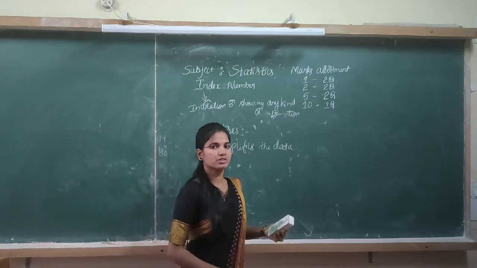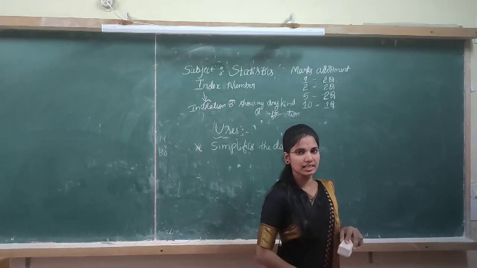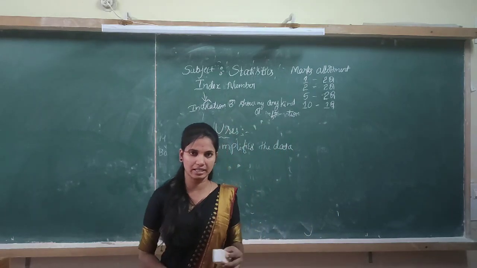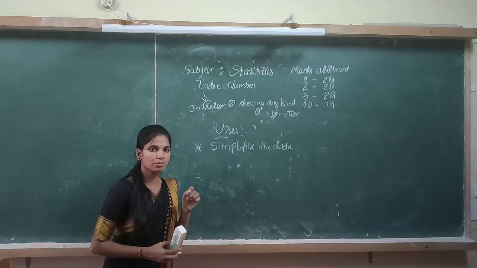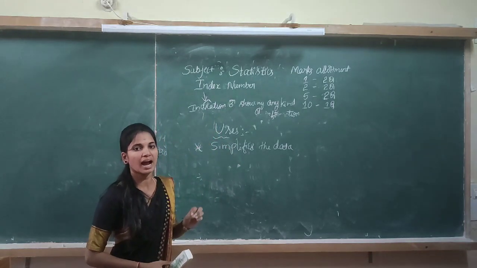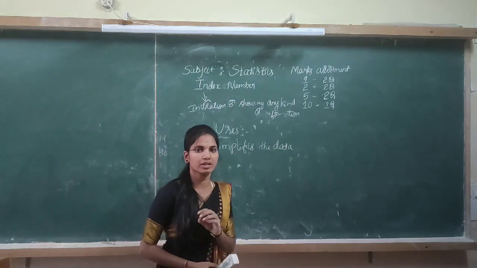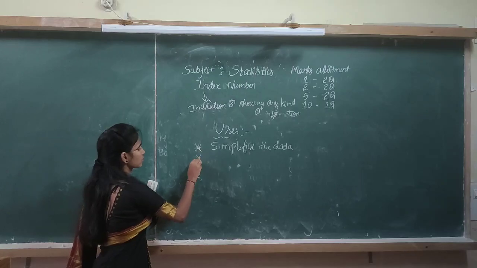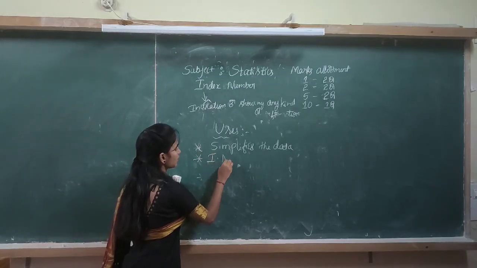Whatever information is given, we have to see whether the price or the quantity or the value increases or decreases. So that can be simplified by using this index number, and it is mainly helpful for comparison purposes.